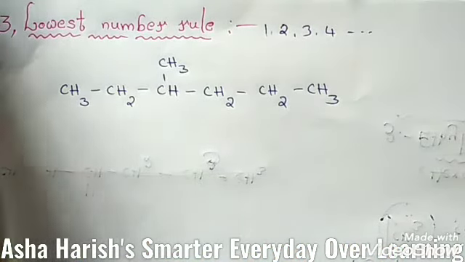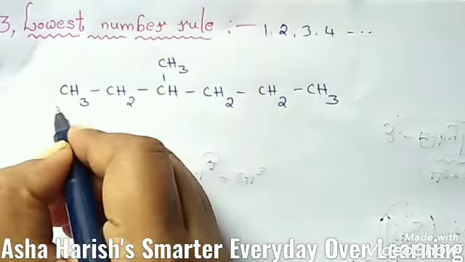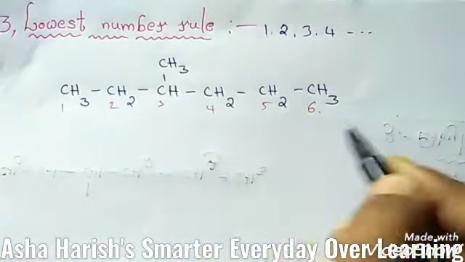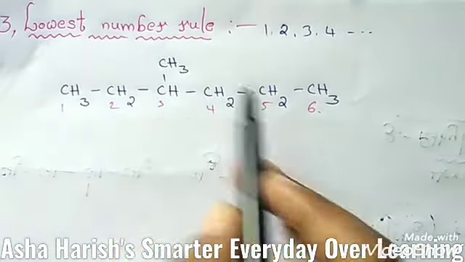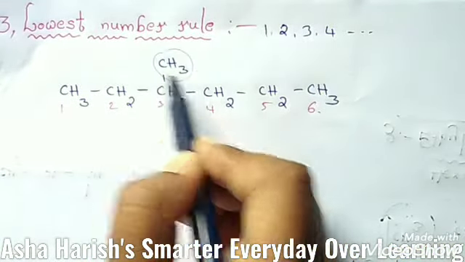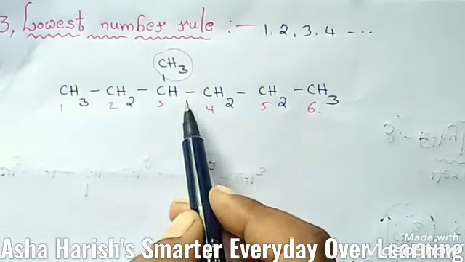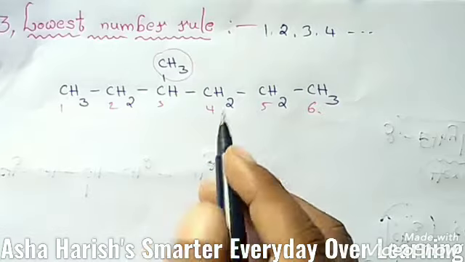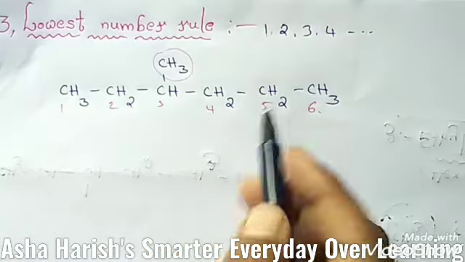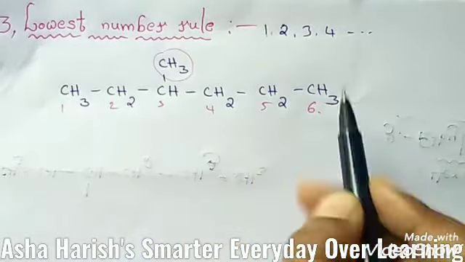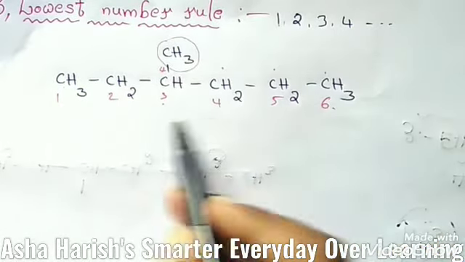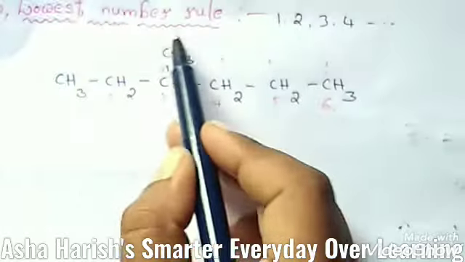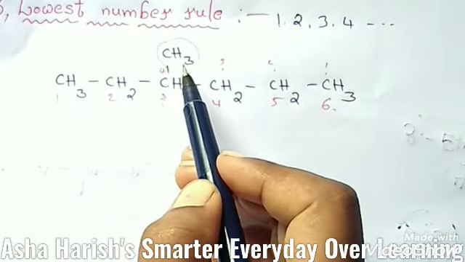If you give numbering from left to right, 1 2 3 4 5 6, the methyl group substituent is located at the third carbon. If you give the numbering in reverse, from right to left, 1 2 3 4, the methyl group is located at the fourth carbon.